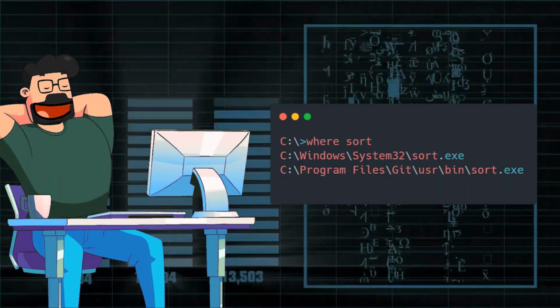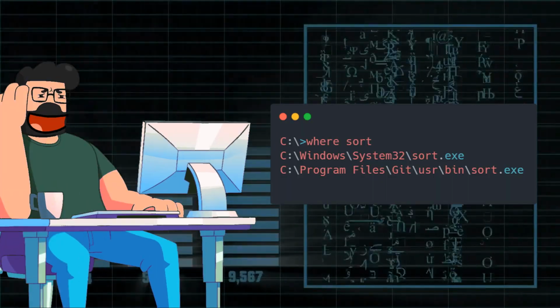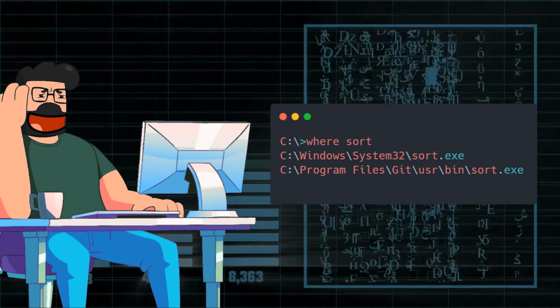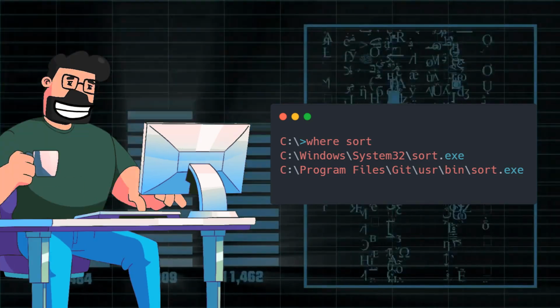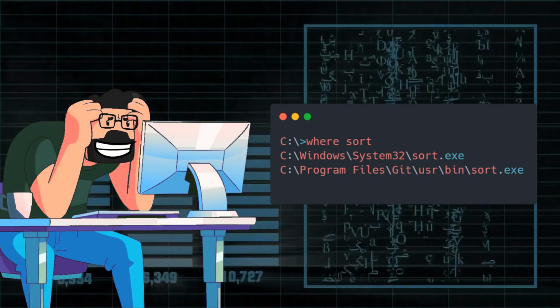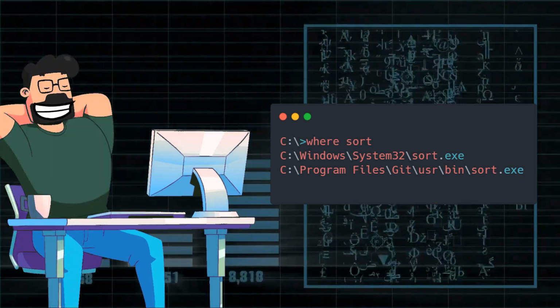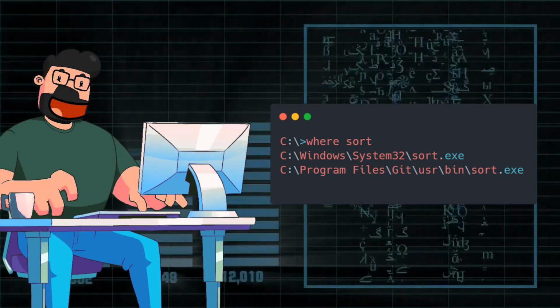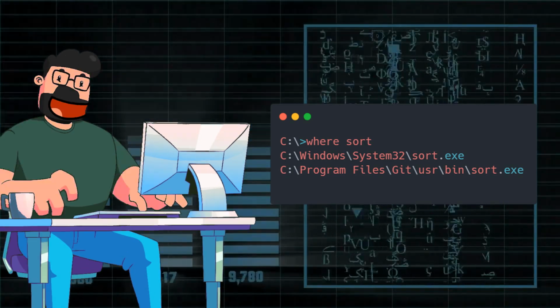Now, let's delve into the solution for this problem. The where command in Windows provides information about the locations of executable files in the system. When we run where sort, we see that there are two paths listed, one for the Windows version and another for the Git version of sort. This tells us that the Git alternative is accessible through the system's path.